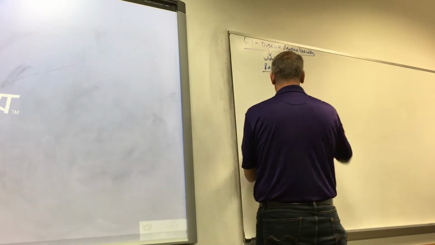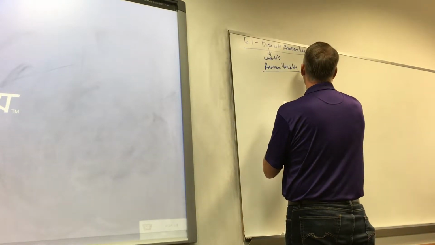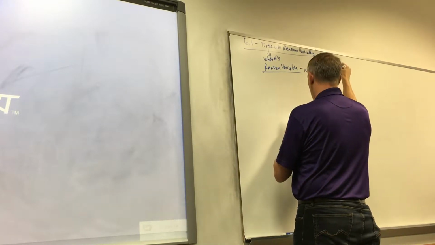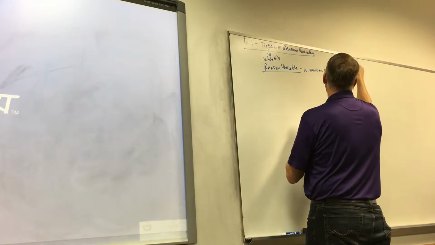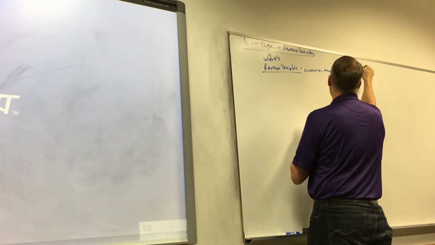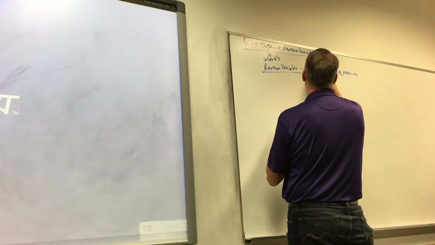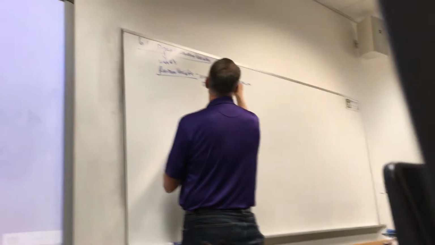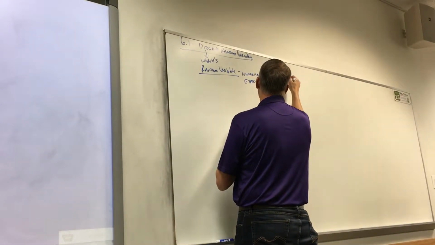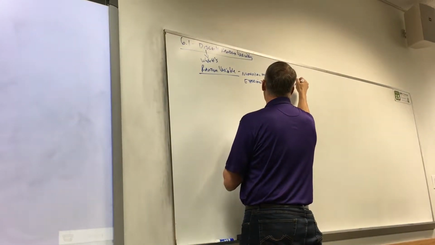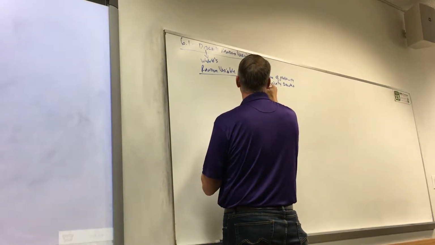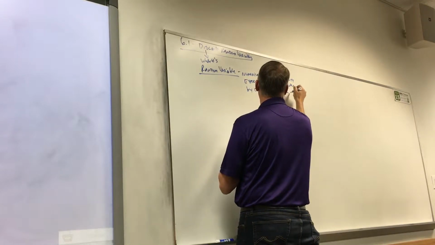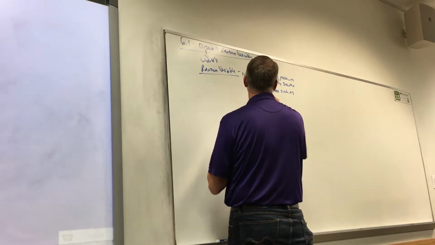A random variable is a numerical measure of a probability experiment. It's typically denoted by a capital letter such as X or Y.